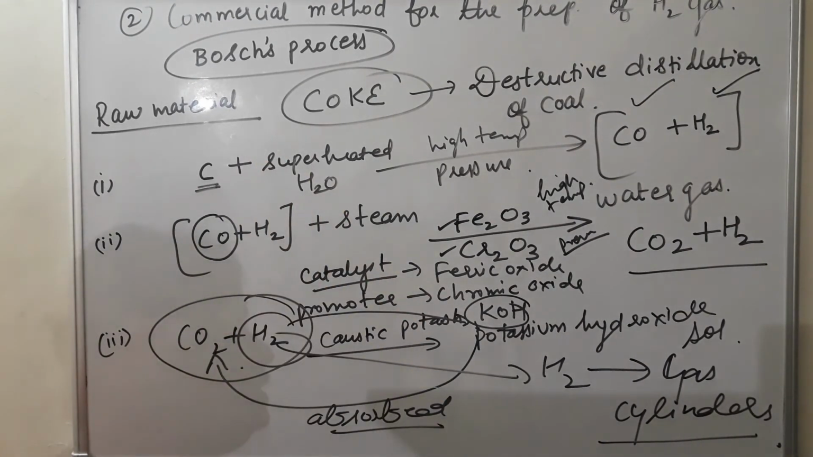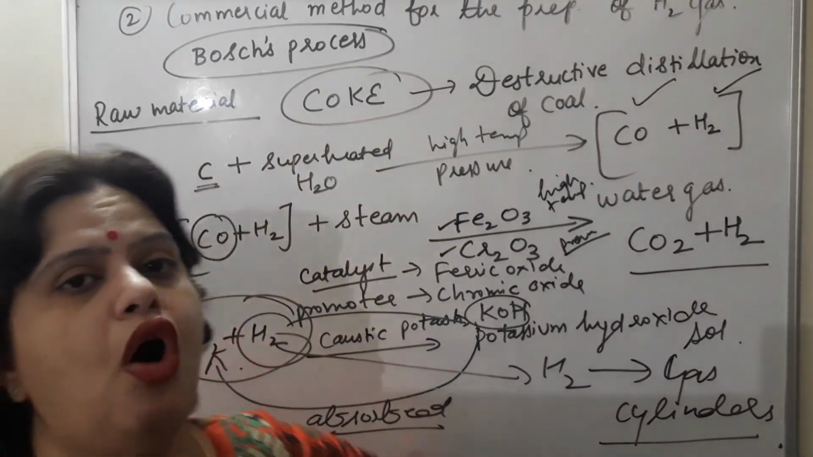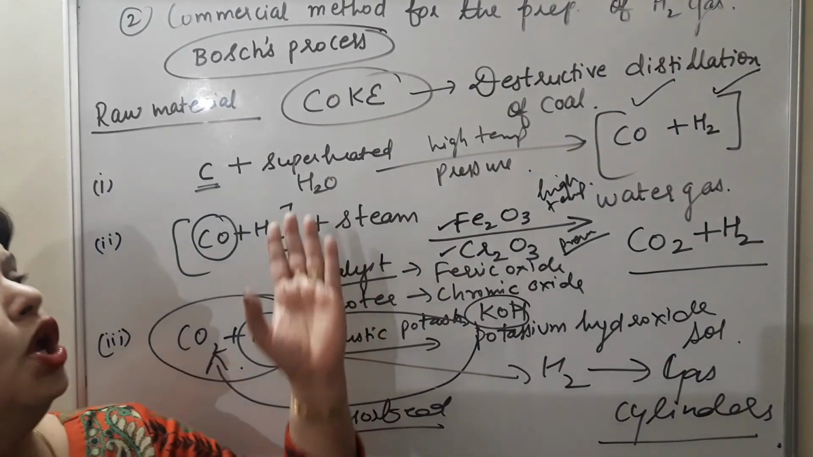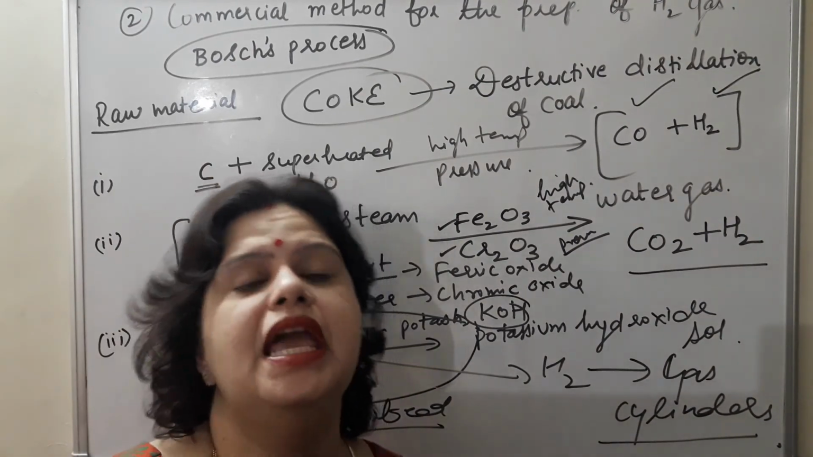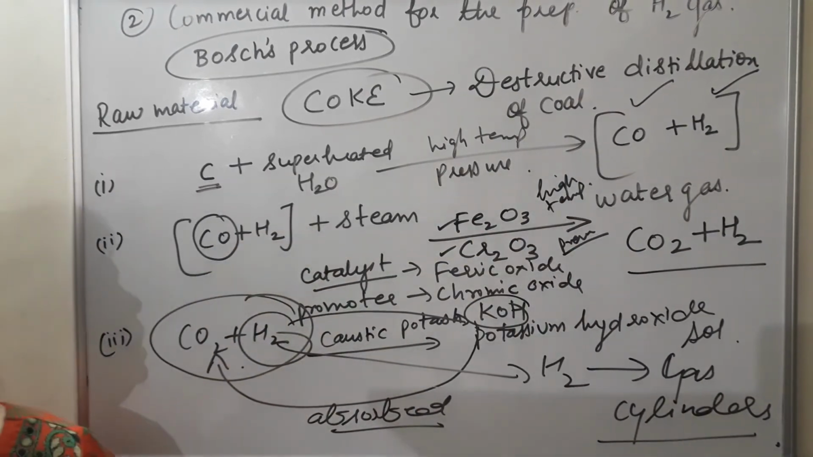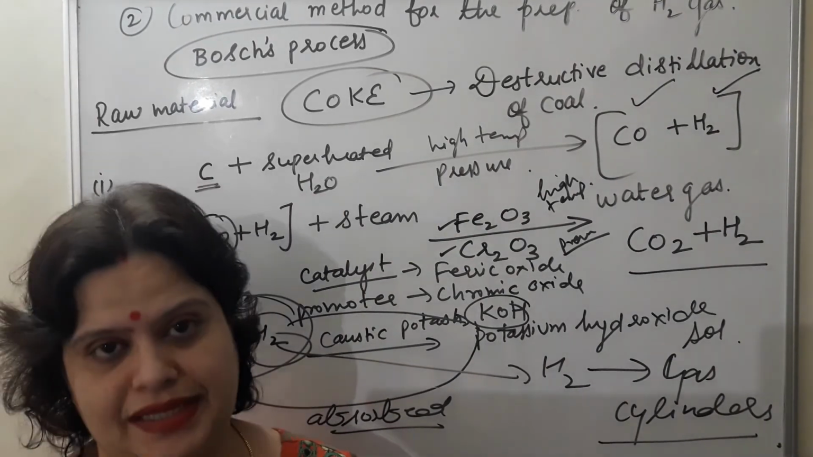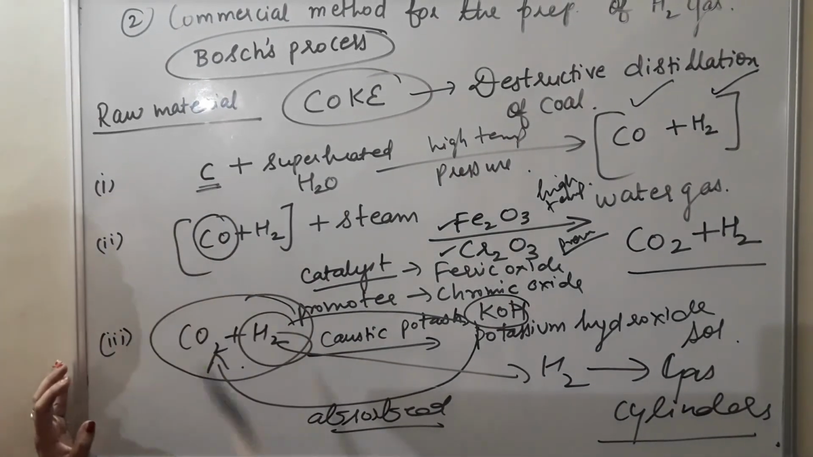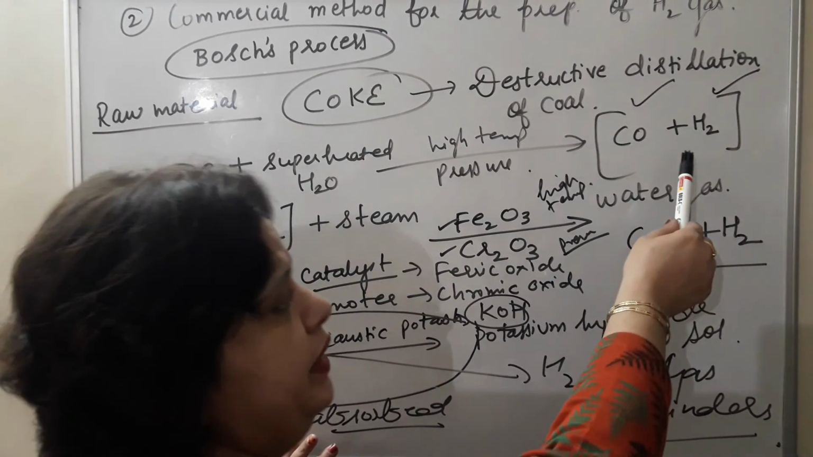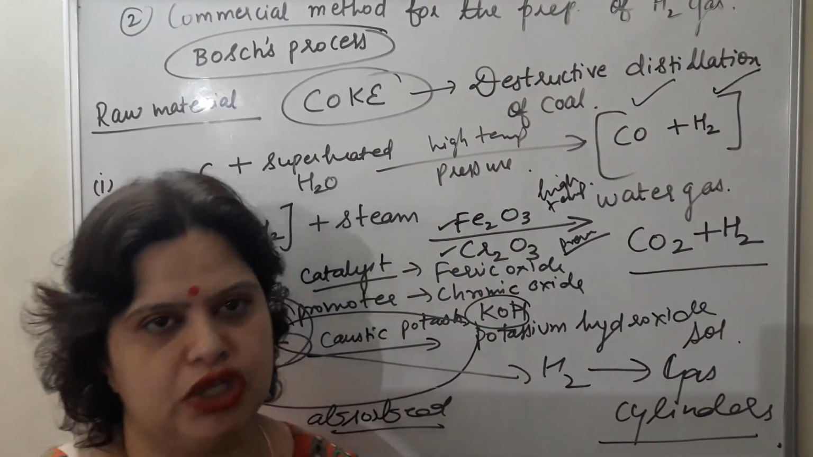Let us revise this method once again. Raw material is coke. What is coke? This is a form of carbon. I believe all of you know about the allotropic forms of carbon. So this is a non-crystalline allotrope of carbon which is obtained by the destructive distillation of coal. What is destructive distillation? A process in which a substance is strongly heated in absence of oxygen. So in the first step, this coke reacts with superheated water at very high temperature and pressure, which will give water gas. What is water gas? It is a mixture of carbon monoxide and hydrogen gas.